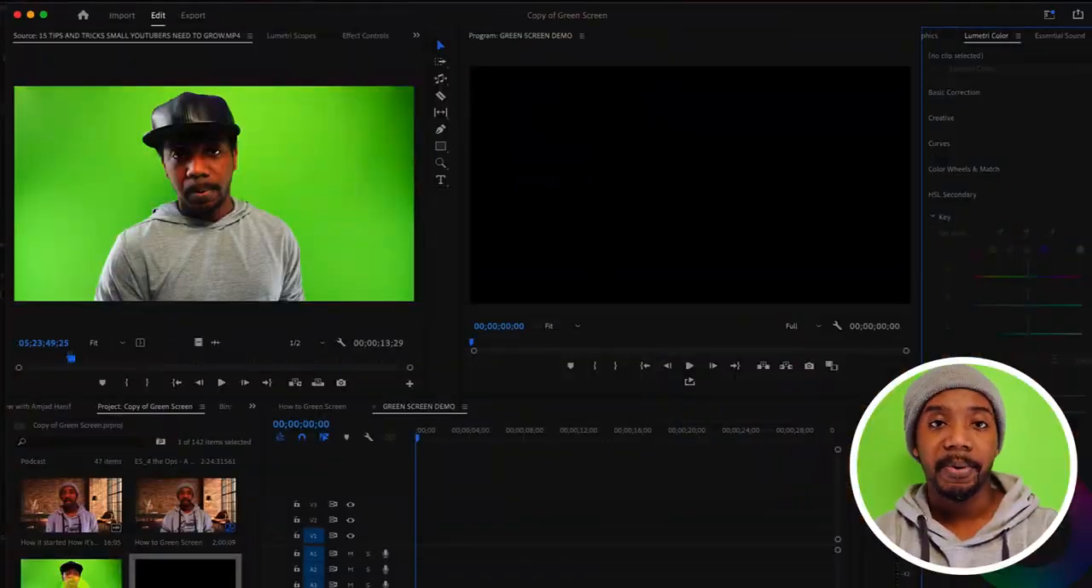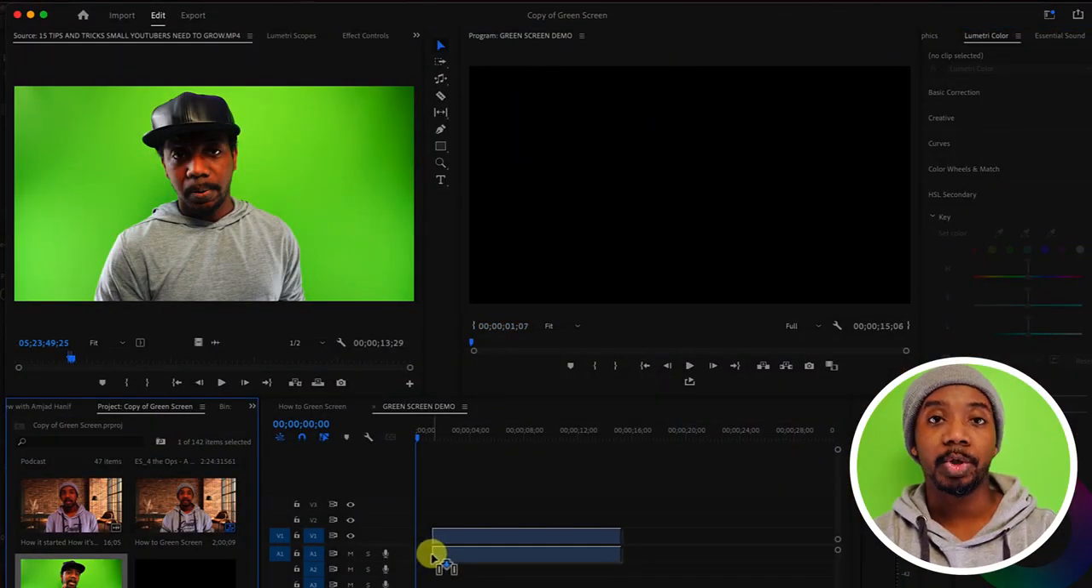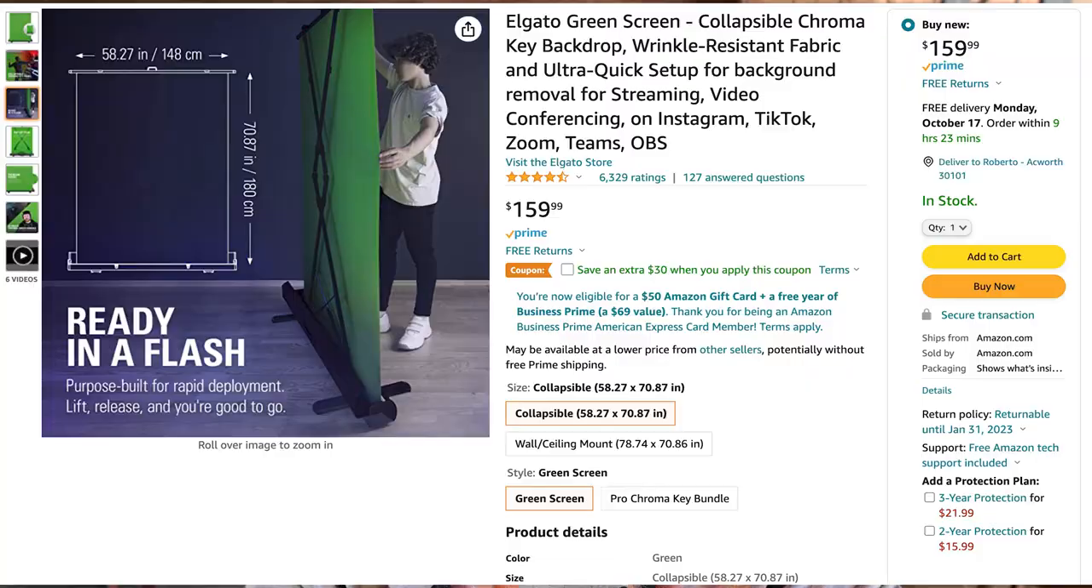Go into Adobe Premiere Pro and take your green screen footage to the timeline. You're going to want to make sure that this is well lit from all the sides and that you have a clean green screen. I recommend Elgato's green screen. It's a little bit more expensive, but it's perfect and it's easy to use.